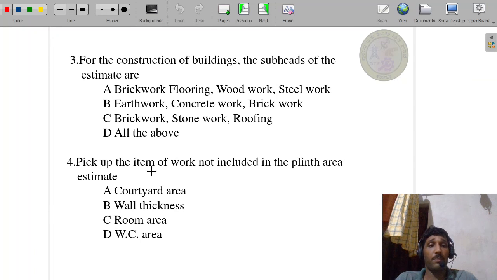Next, pick up the item of work not included in the plinth area estimate. Option A, courtyard area; wall thickness area; room area; water closet area. Which is the correct answer? Not included in the plinth area. Answer is option A, courtyard.